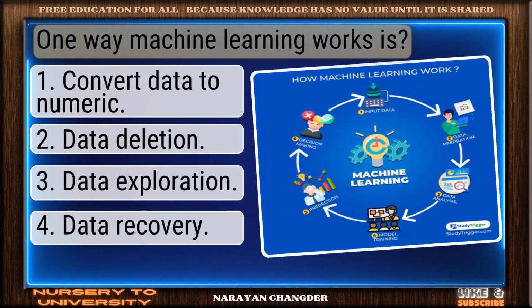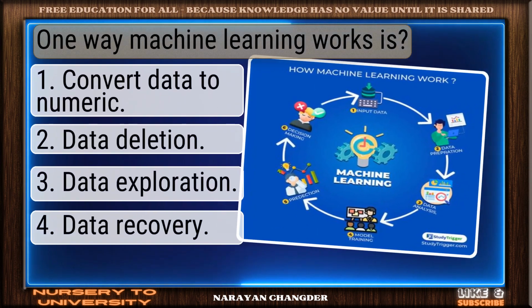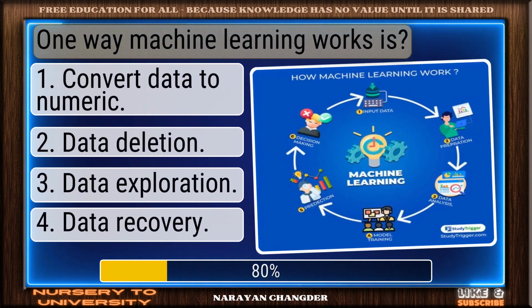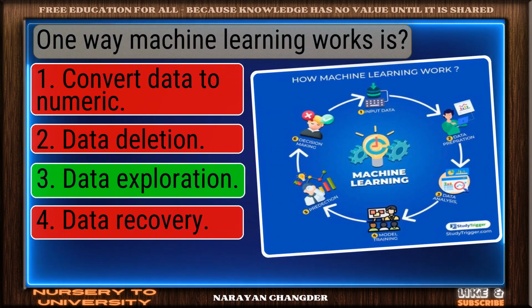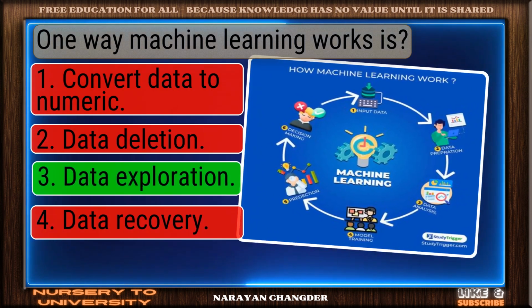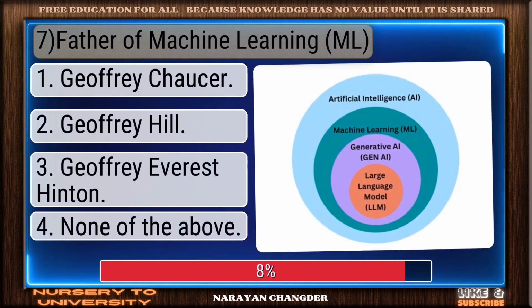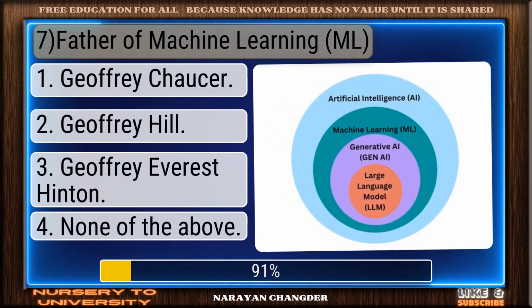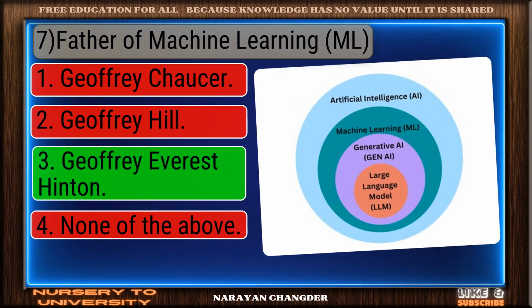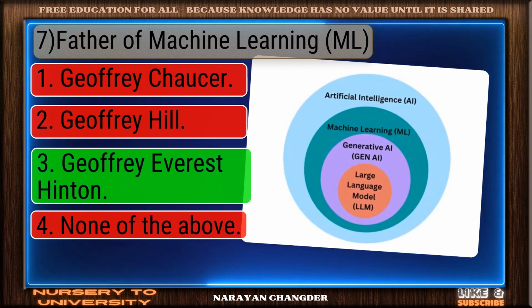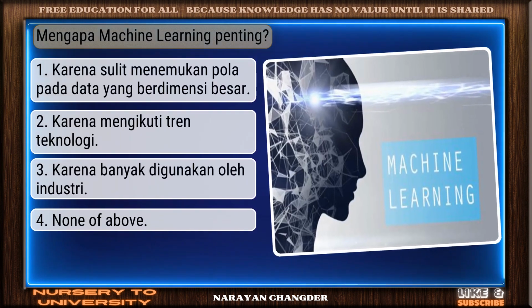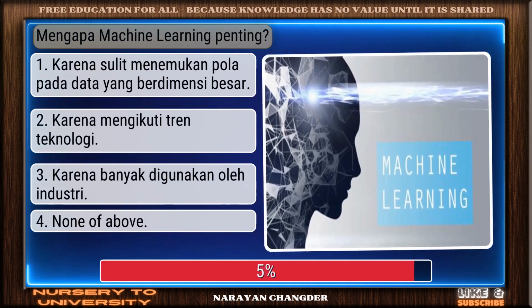Question number 37. One way machine learning works is. Excellent. Data exploration is a brilliant choice. Question number 38. Who is the father of machine learning? You chose Geoffrey Everest Hinton, and it is correct. Question number 39. Mangapa machine learning painting.